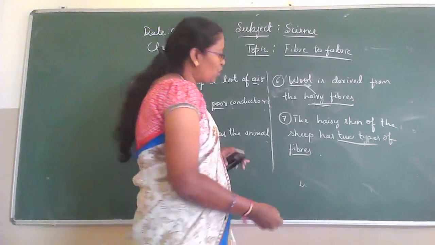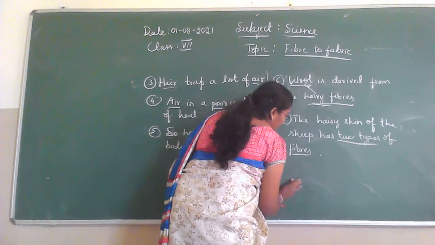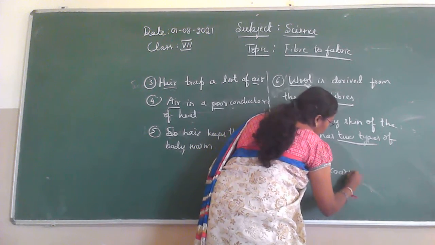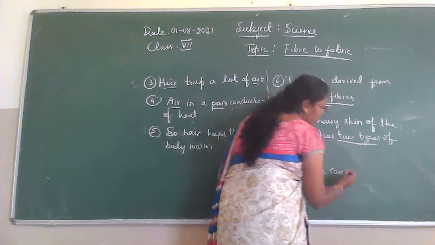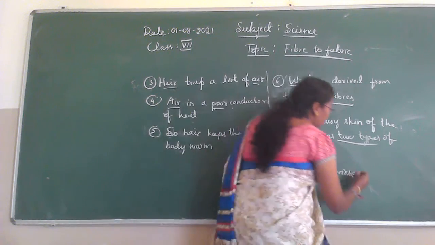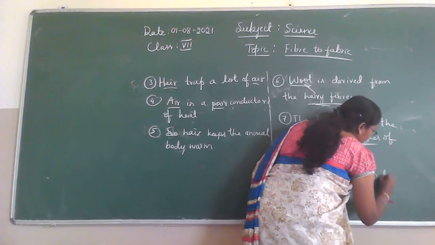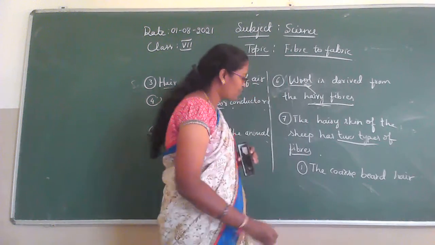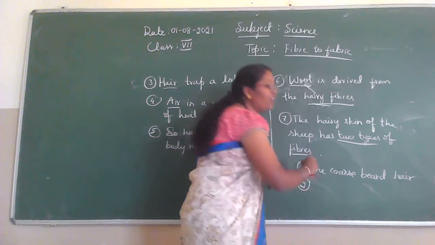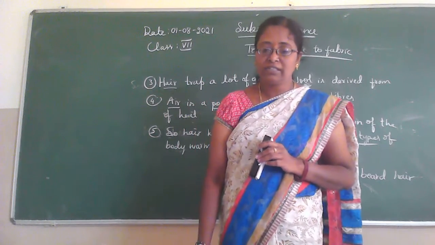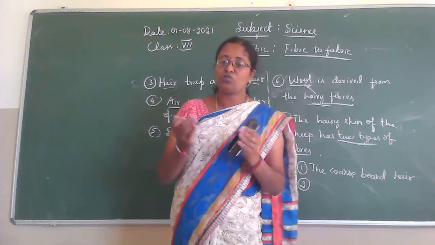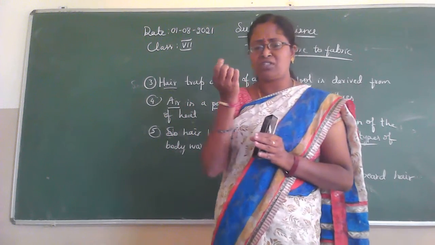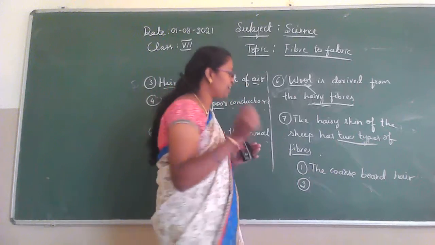Okay, the first one, the coarse beard hair. Coarse means rough; there is roughness. That is the first one. And the second one, the fine soft under hair, is close to the skin. It is very fine, very small.